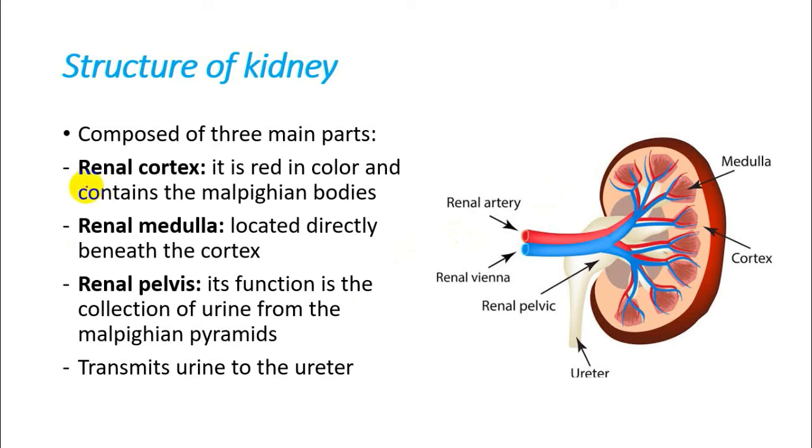So for your further information, we can say that the renal cortex is a red color structure, which is the first structure we can see. Then the renal medulla, which contains some pyramids inside of it, and the renal pelvis. The function of the renal pelvis is to collect urine and send it to the ureter for excretion.